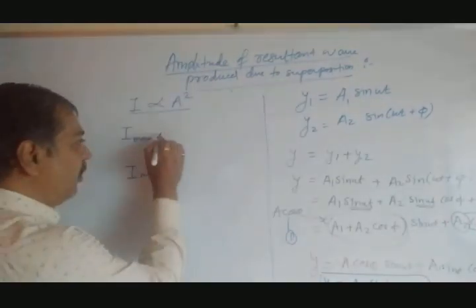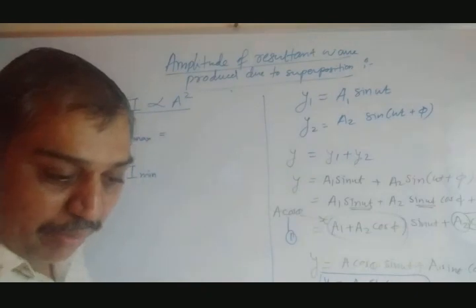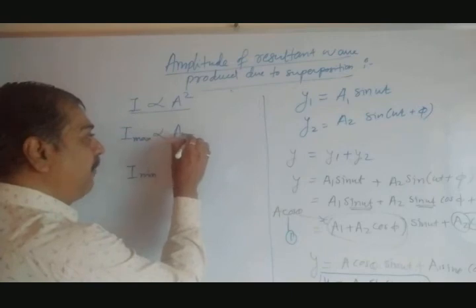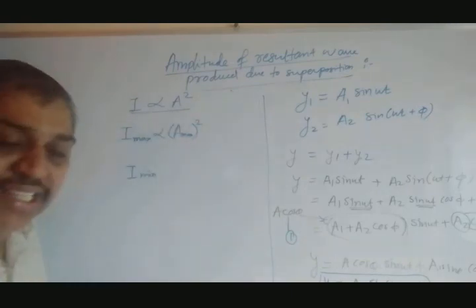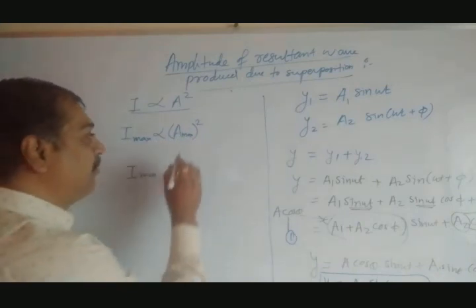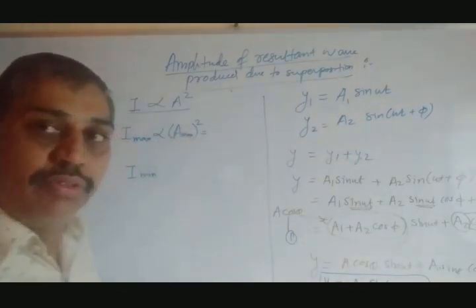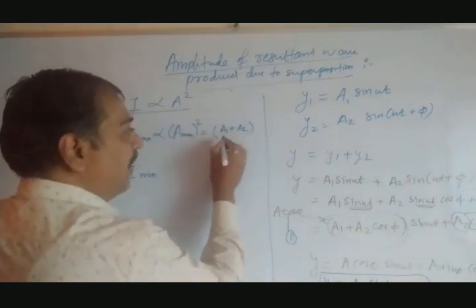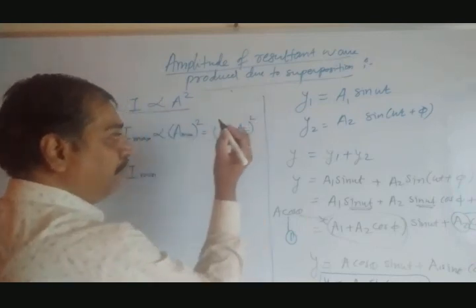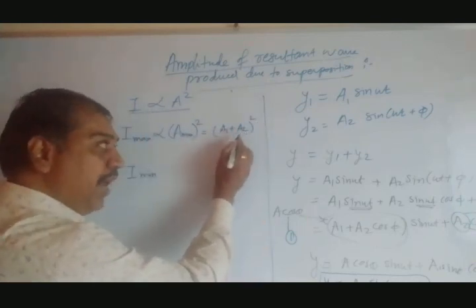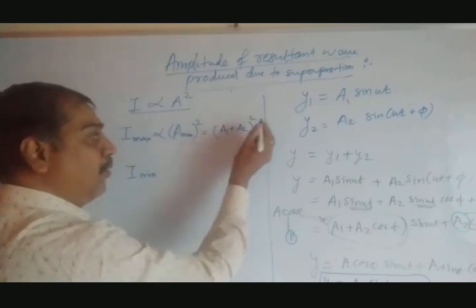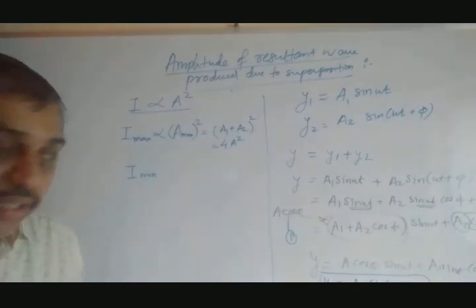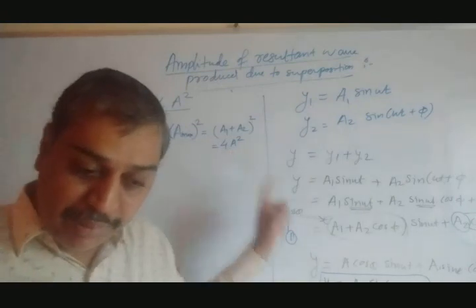Same way, I max is directly proportional to, or according to the book, directly proportional to A max square. When amplitude is maximum, you get intensity maximum, and amplitude is maximum when the two waves are in phase. So it is nothing but A1 plus A2. If both are same, twice A we have found out. So it is squared: if A1 equal to A2 equal to A, then (A plus A), 2A whole square. So 2 square is 4, A square is A square, so it is 4A square. That was not mentioned in your book. You should prepare that also.